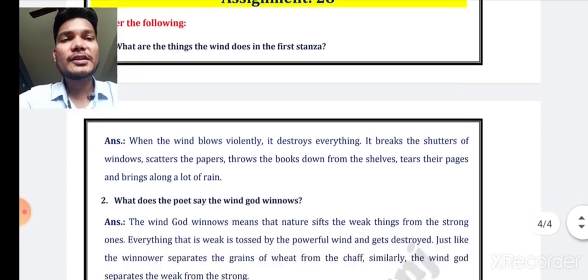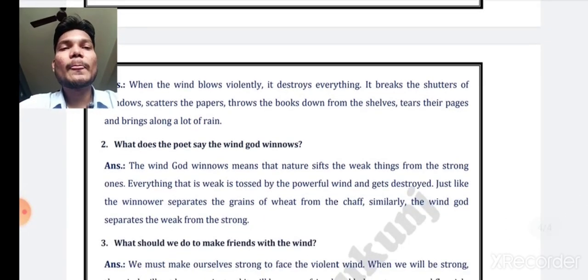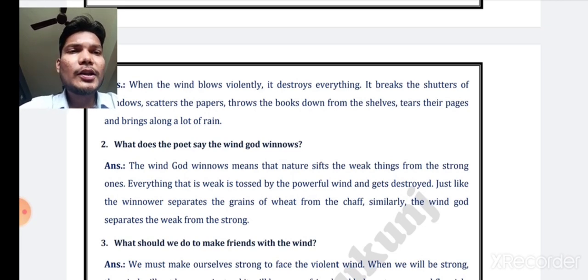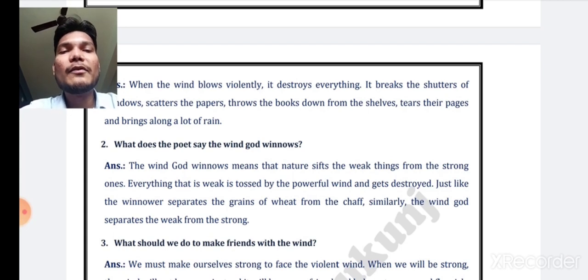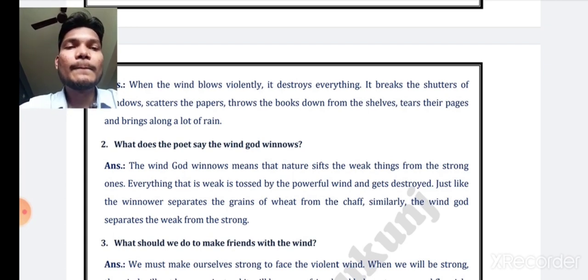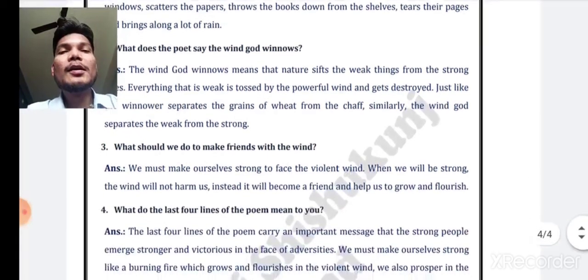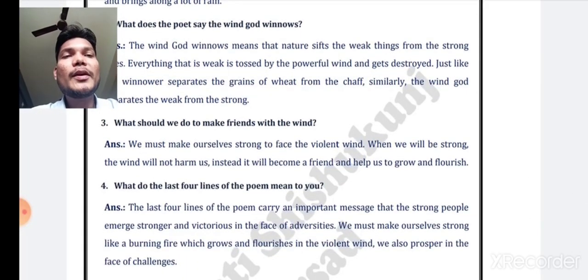Now our second question is, what does the poet say the wind god winnows? The answer is, the wind god winnows means nature separates the weak things from the strong ones. Everything that is weak is tossed by the powerful wind and gets destroyed. Just like the winnower separates the grain from the chaff, similarly the wind god separates the weak from the strong.